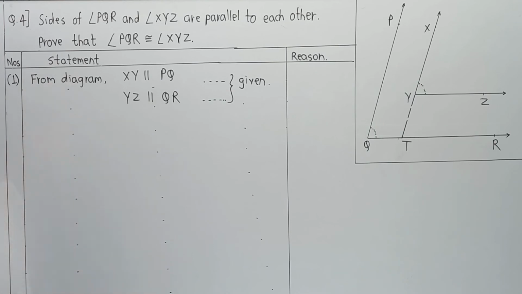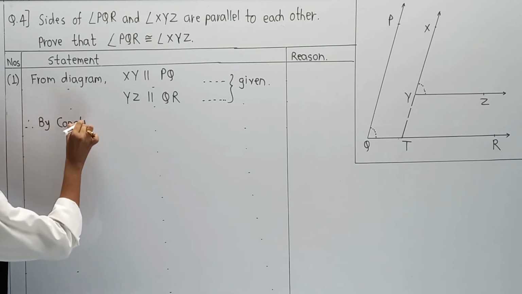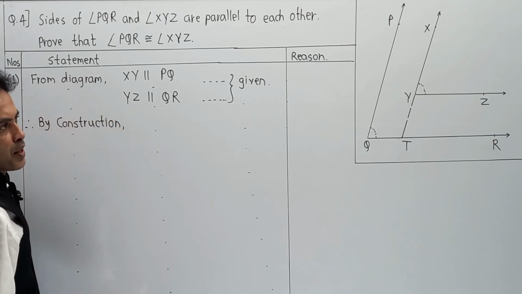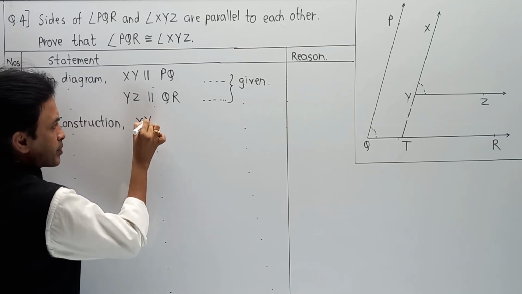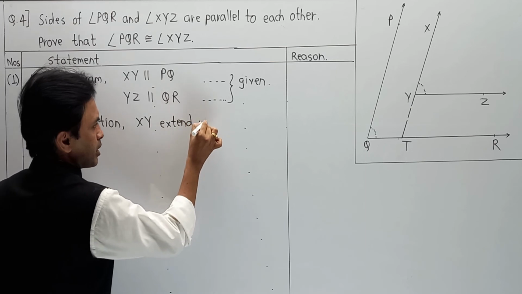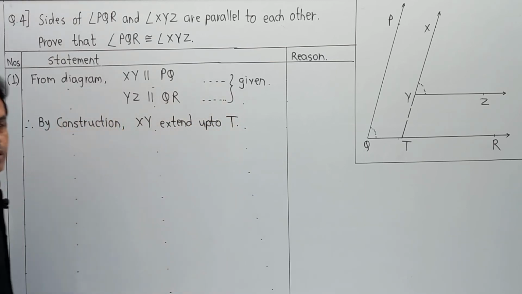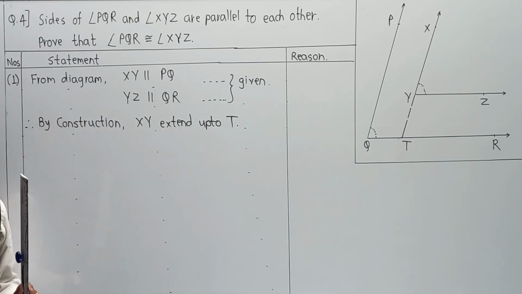So next part, you have done a construction. So I am going to add the part. By construction, we have drawn an extended line of XY, extend up to T. So this declaration of extension in terms of construction is also completed.